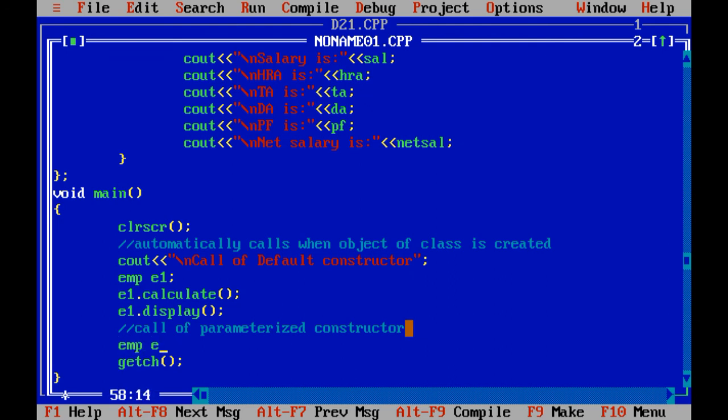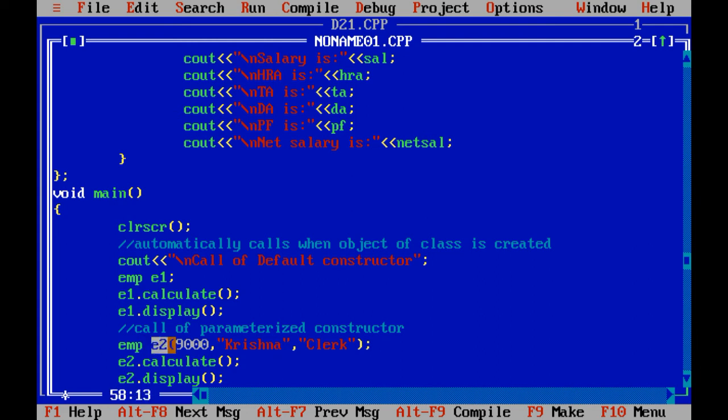Again, employee E2, over here 9000, comma, Krishna and clerk. E2 dot calculate and E2 dot display.